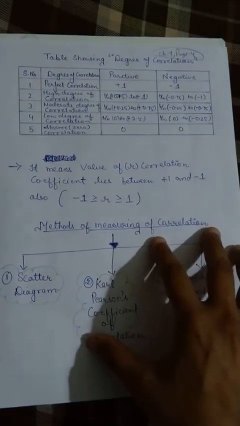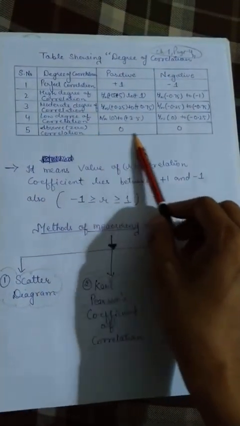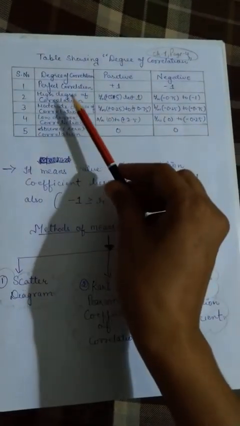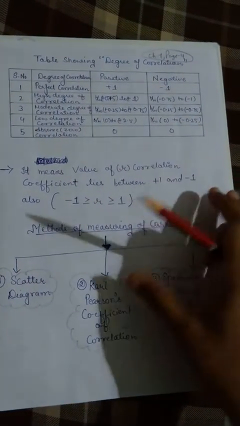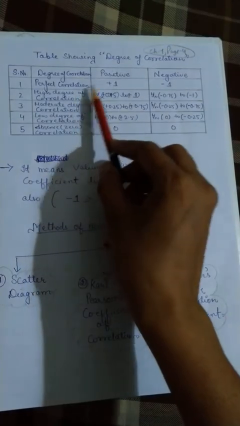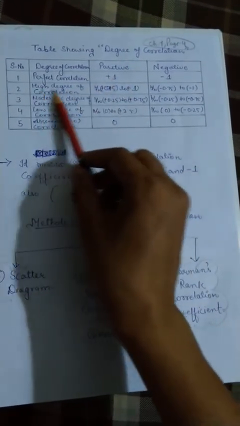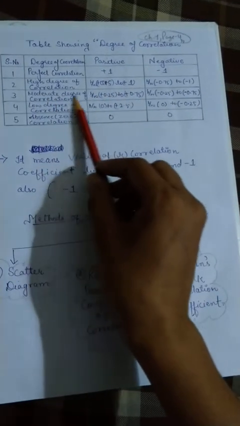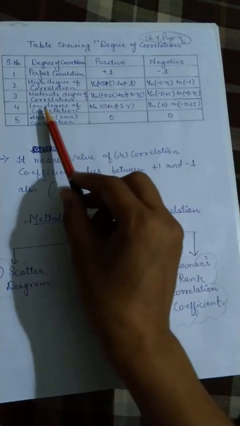Now bacha, this is a simplified table I have made so that you can understand the degrees which we have discussed before. So you will go through this very perfectly. Perfect correlation, if positive, will be +1. High degree correlation is from 0.75 to 1. Moderate degree correlation is from 0.25 to 0.75.